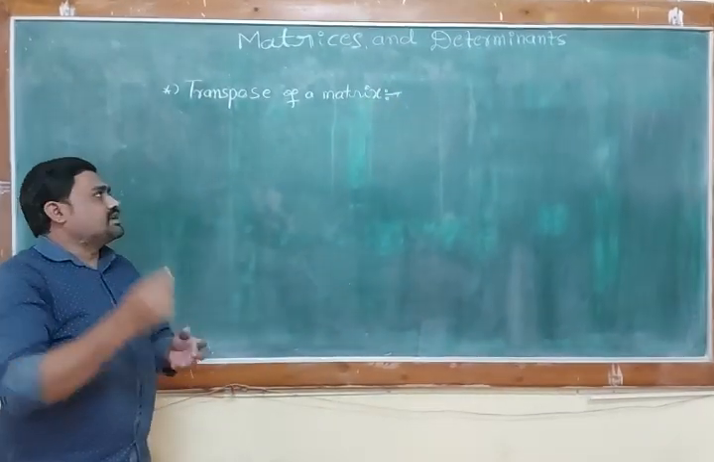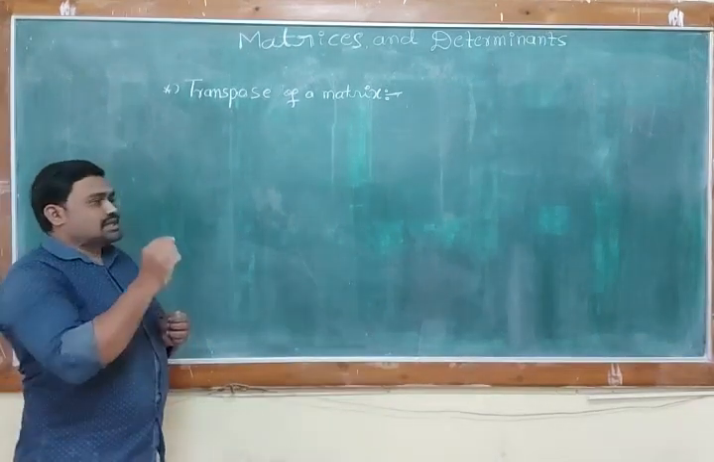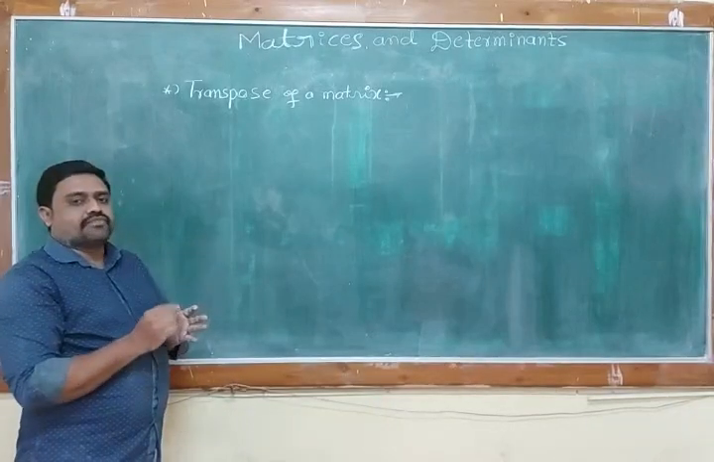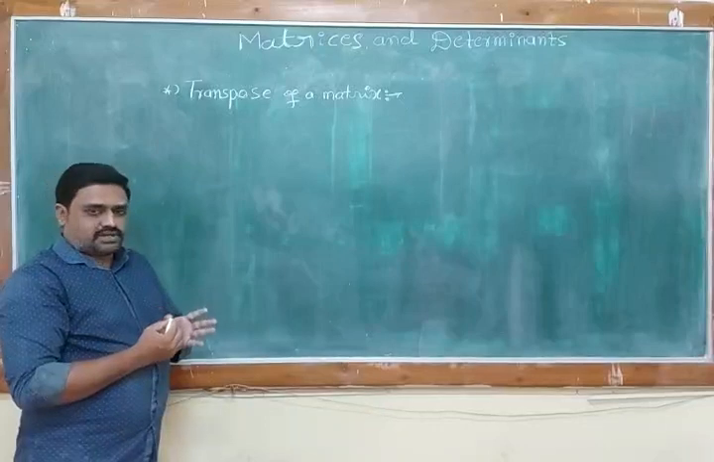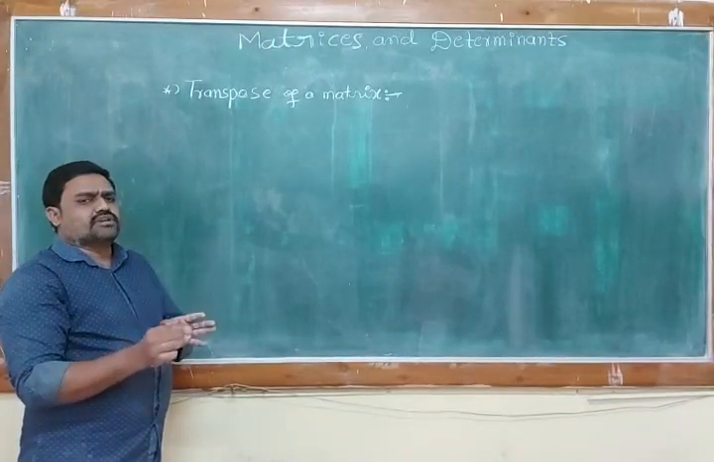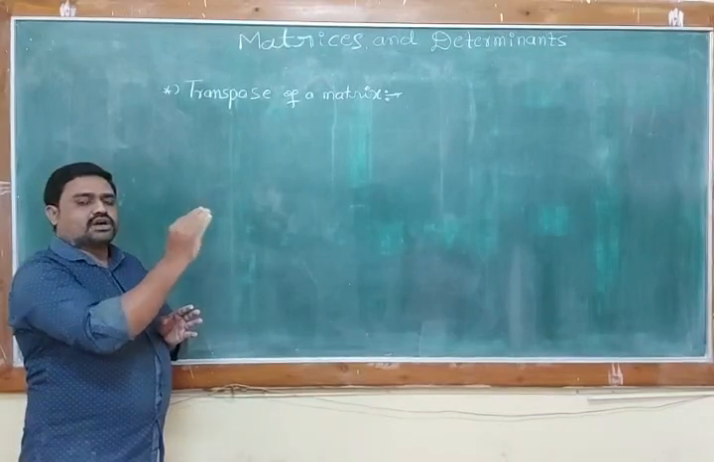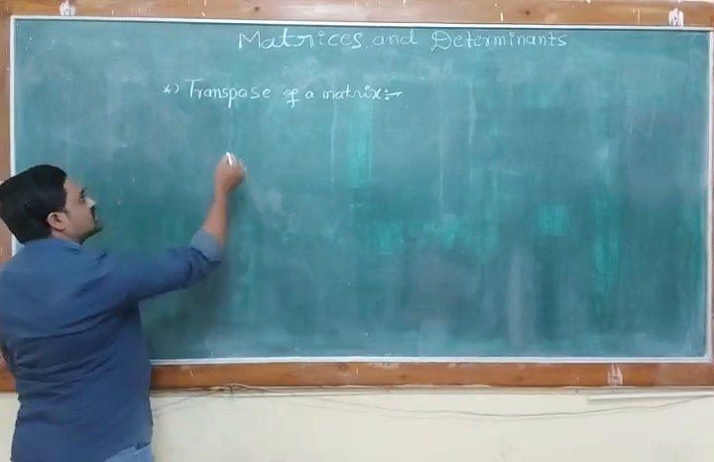Transpose of a matrix. A simple definition is there. What is the transpose of a matrix? The transpose of a matrix A is denoted by A dash or A power capital T, and is obtained by interchanging all rows into columns or columns into rows of a given matrix A. What is the definition right here?